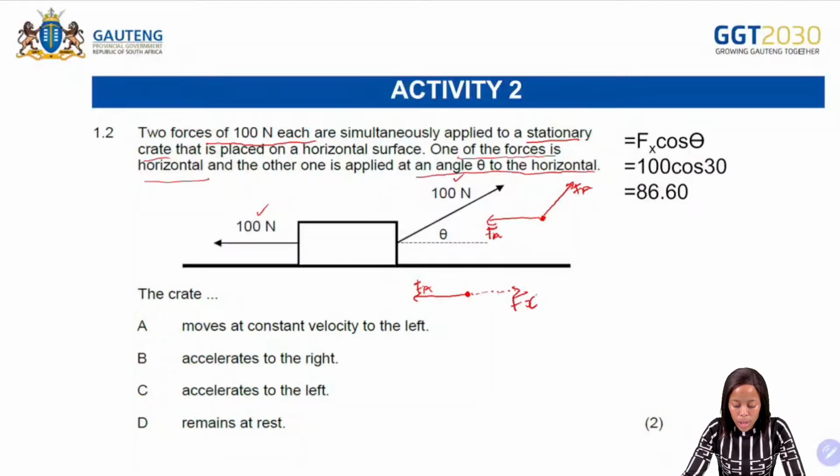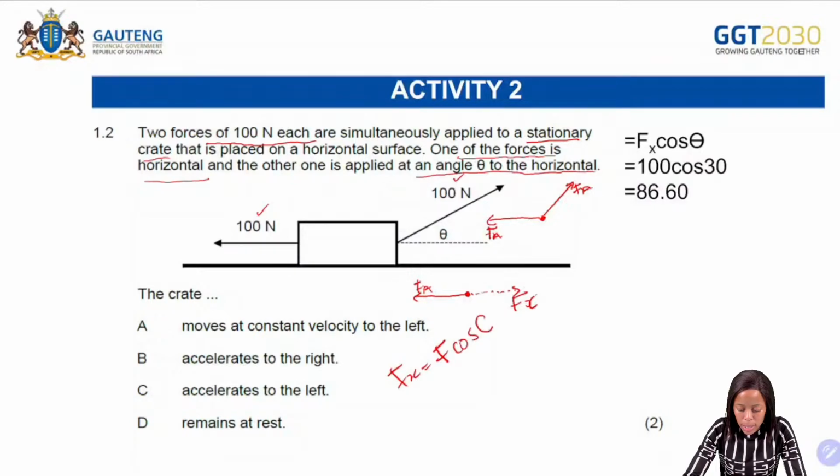So when you break down the Fx, it becomes F cos theta. So if it's F cos theta and then you substitute the F that is given, it's 100 Newton, right? 100 Newton, and then cos of, so here, as an example, I wrote that if, let's say, you have an angle of what?